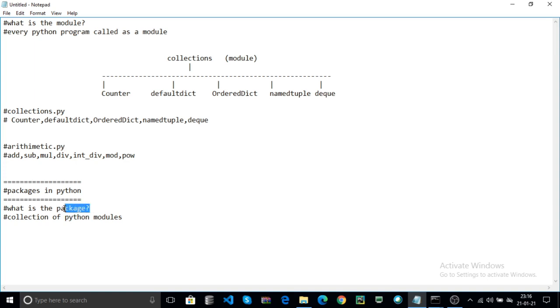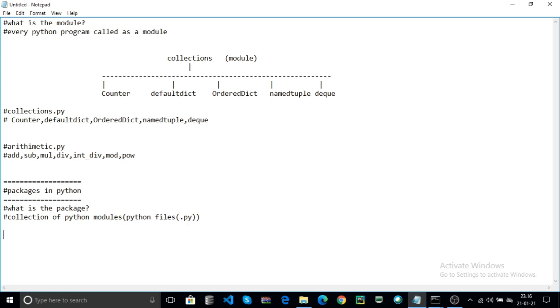What does a Python package mean? A package contains different Python modules. Every module contains different functions based on your requirements. Python modules are Python files with the .py extension.